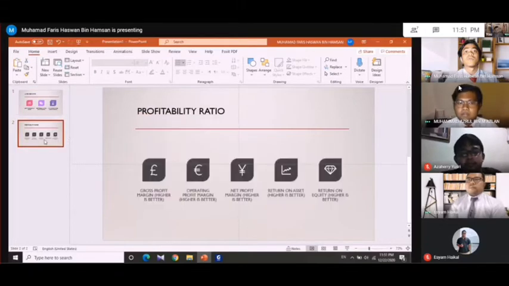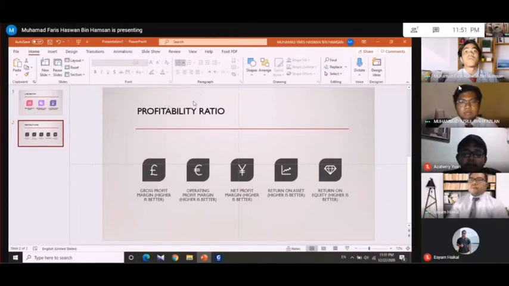Next is profitability ratio. Profitability ratios show a firm's ability to generate income relative to balance sheet assets, equity, revenue, and operating costs. It has five, starting with gross profit margin.